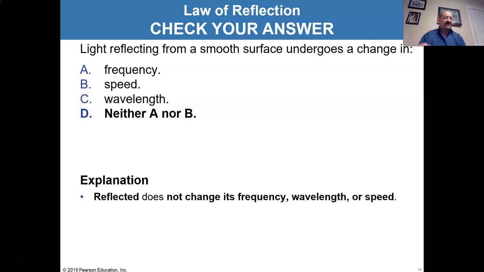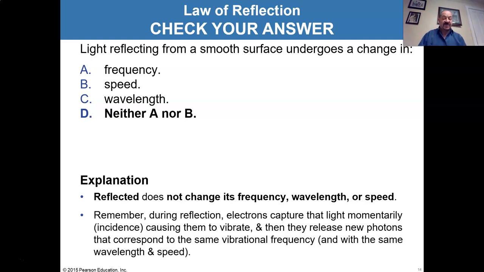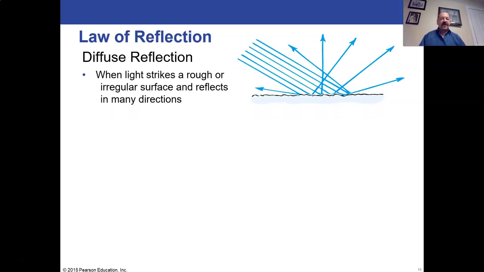And it'll have the same frequency. If it has the same frequency, it also has the same period. It'll have the same wavelength, and it has the same speed. So during reflection, we're going to say that the electrons capture the light momentarily and basically re-emit it, but it's virtually identical photons that are released, so there's no difference between any of the characteristics. All right, so let's talk about diffuse reflection.